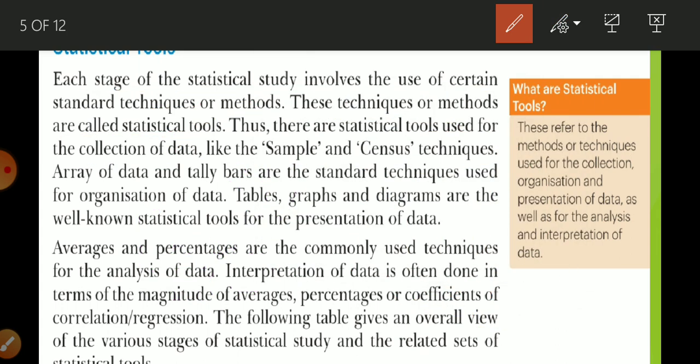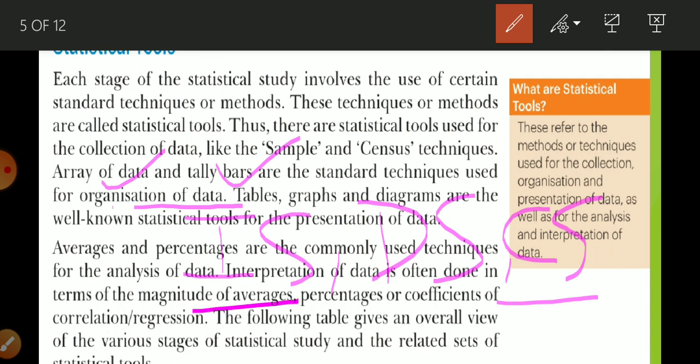So when there is organization of data, you can organize data in the form of an array or in the form of a tally bar. In very simple terms, whatever data you had collected is in raw format. There is no sequence. Now you are going to arrange all the data in sequence in a proper manner. So there are three ways: you can arrange data in individual series, in discrete series, in continuous series.